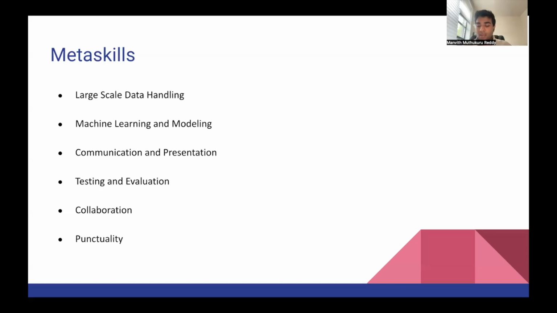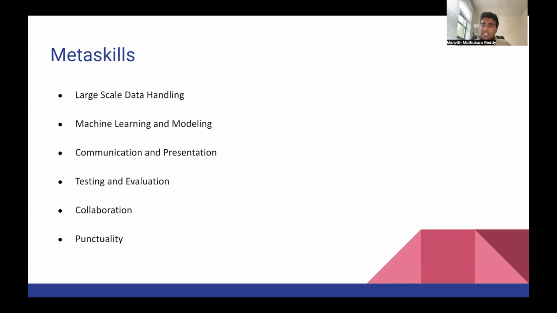And finally, not finally, but definitely one of the important ones was testing and evaluation, where I learned how to use a variety of different metrics and strategies, which we can use to basically assess the data and the models. For example, in clustering, we use techniques like the elbow method to find the right number of clusters.